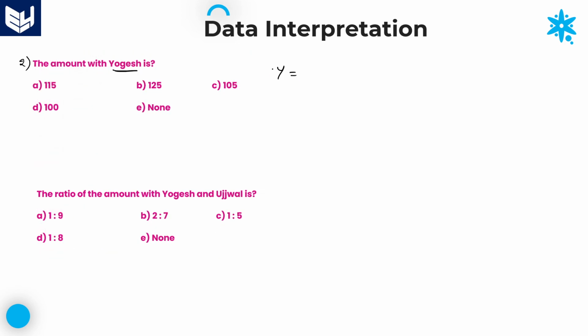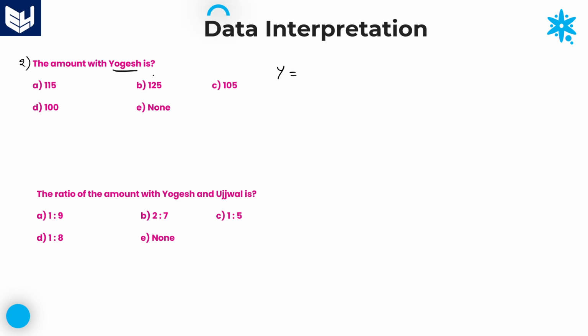So, direct question. Once you have calculated all the 5 values, sometimes there is a chance of asking direct questions. What is the amount with Yogesh? What is the amount with Ujjwal? What is the amount with Pritham? What is the amount with Akash? Those kinds of questions may also be asked.